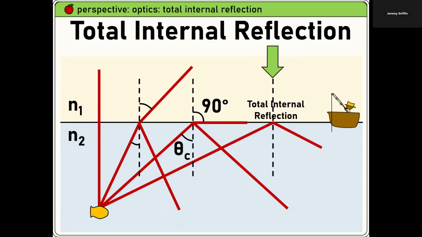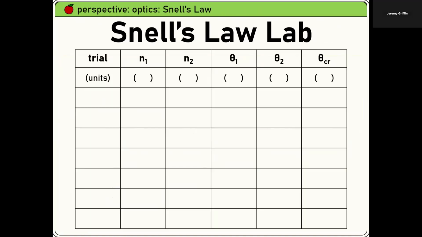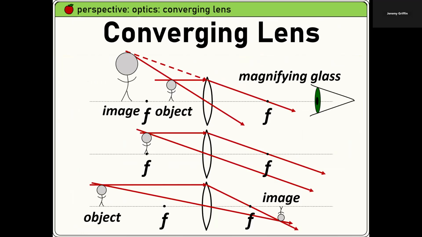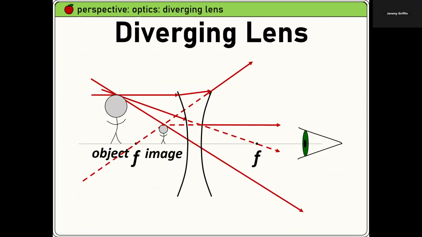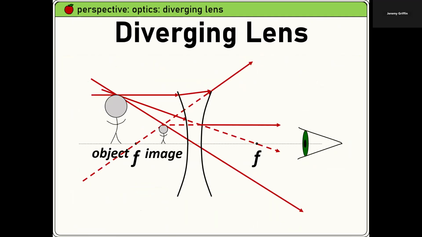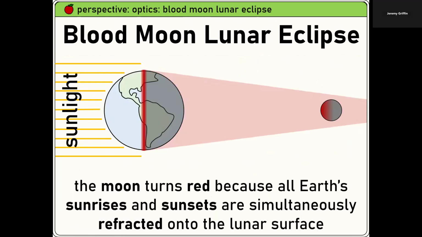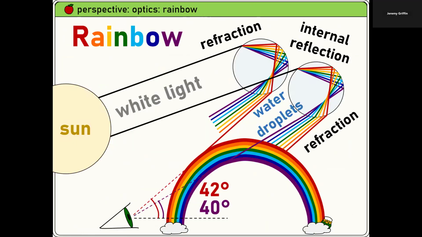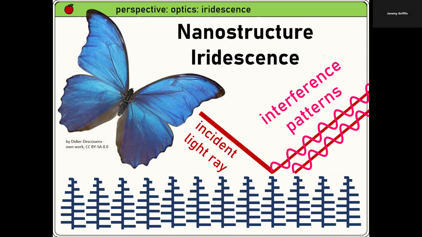You guys remember total internal reflection? You did Snell's law. Here's lenses. You guys remember converging lenses? You remember diverging lenses? You have all these in your ray diagrams. You did all these before spring break. It's just a review here. You even saw this. Why does the moon turn red during a lunar eclipse? I think you guys saw rainbows too, right?